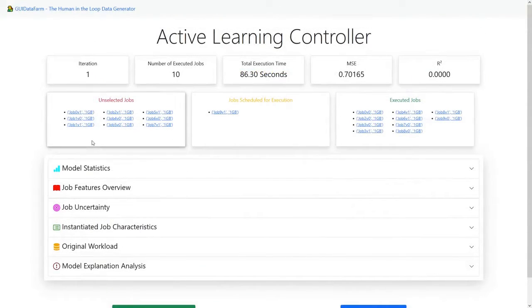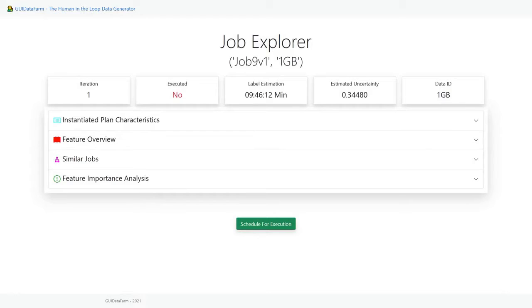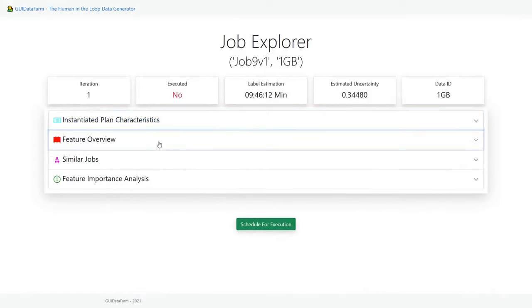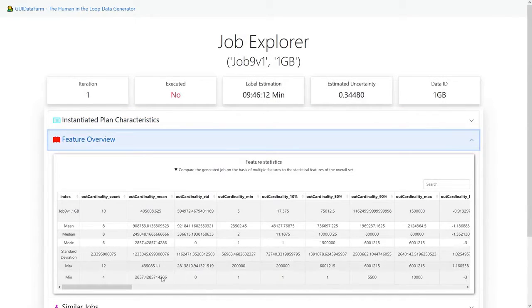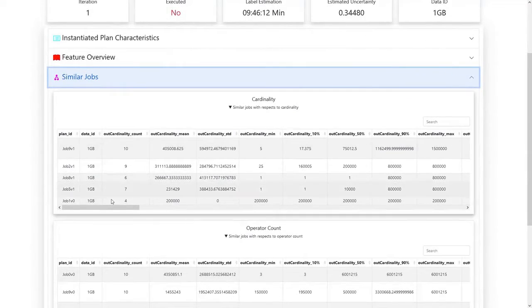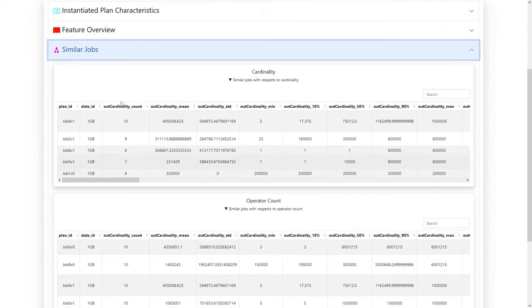We also provide an information-rich interface for each individual job. We now click on job 9v1, which still has to be executed. On the top we see information characteristics about this job. Then we show the instantiated plan characteristics, which displays the abstract plan and detailed instantiation characteristics, which the user can compare to the desired workload. The feature overview shows the feature values of the job compared to the general characteristics for the complete job set. We also have a similar jobs interface, which shows executed jobs similar in operator length, cardinalities, and data sources. This overview helps the user with job selection.